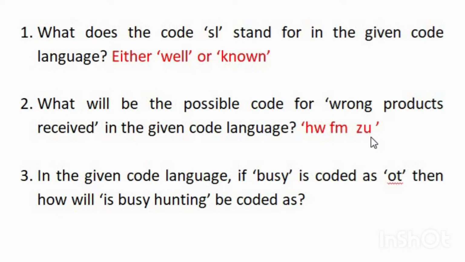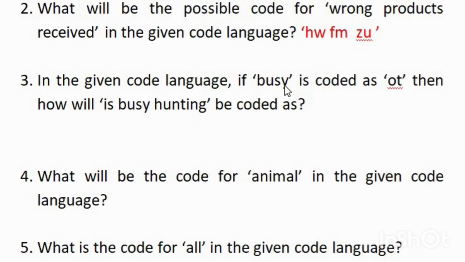For example, you can choose ZU. What is in the option that you have to choose. For example, I am writing here ZU now because ZU is the code which is not given in our question. Understood? Now going to the third question. In the given code language, if busy is coded as OT, then how will is busy hunting be coded as?